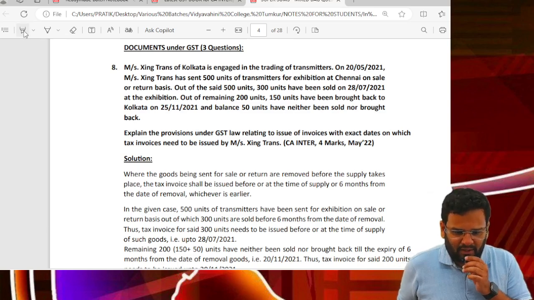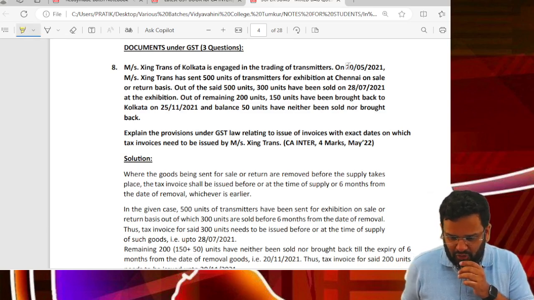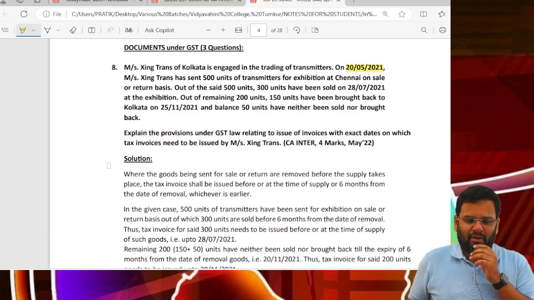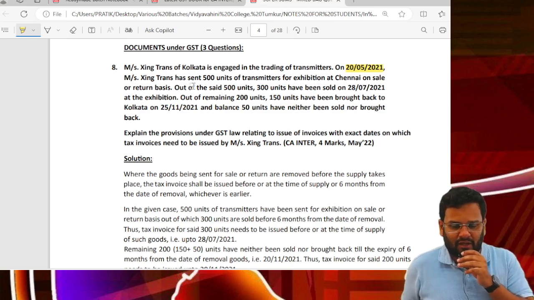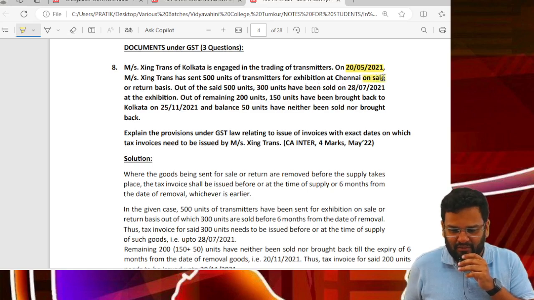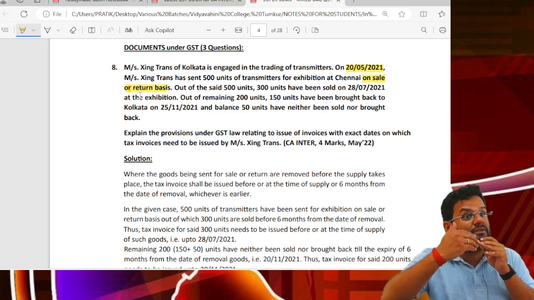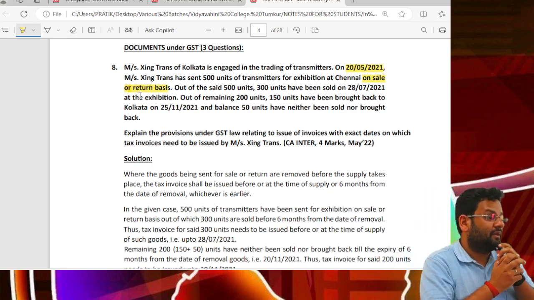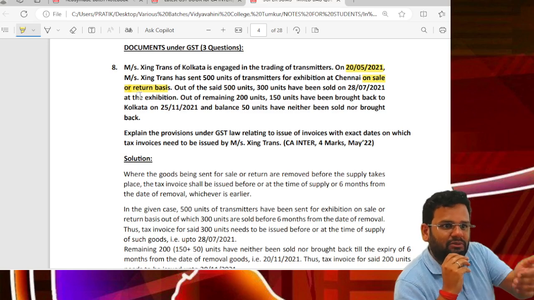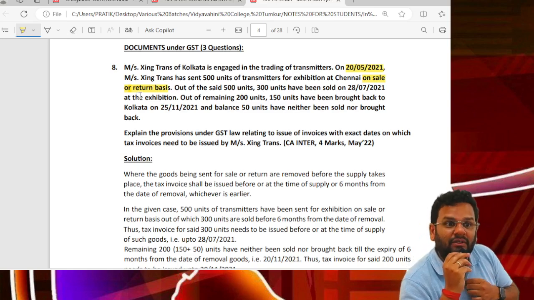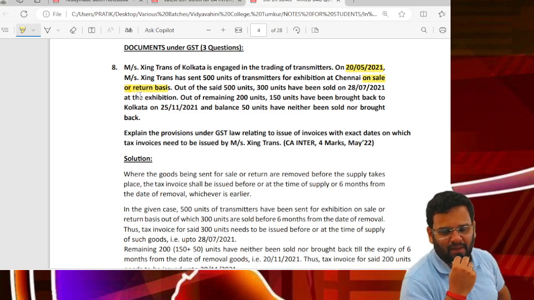On 20 May, it has sent 500 units of transmitters for exhibition at Chennai on sale or return basis. Did you understand this? They have sent on sale or return basis, so they expect to either get approval or return the goods within 6 months. Let's see what has happened.